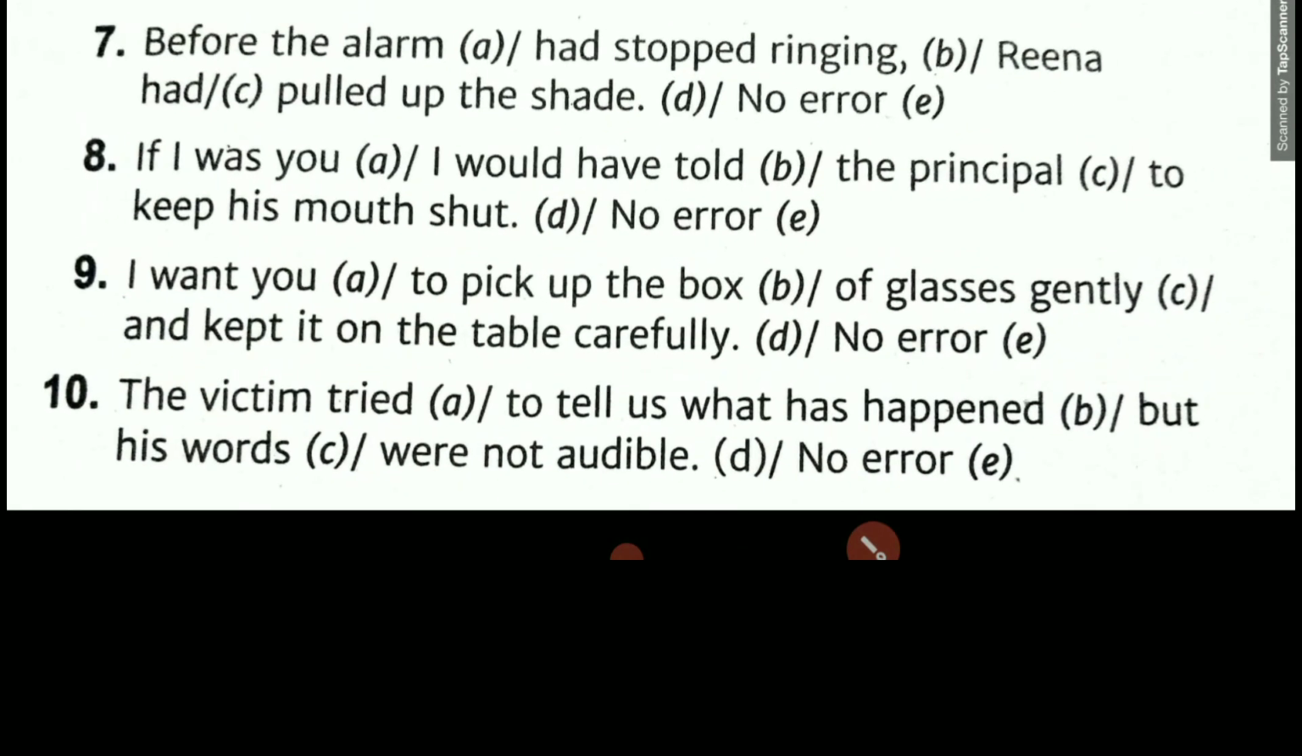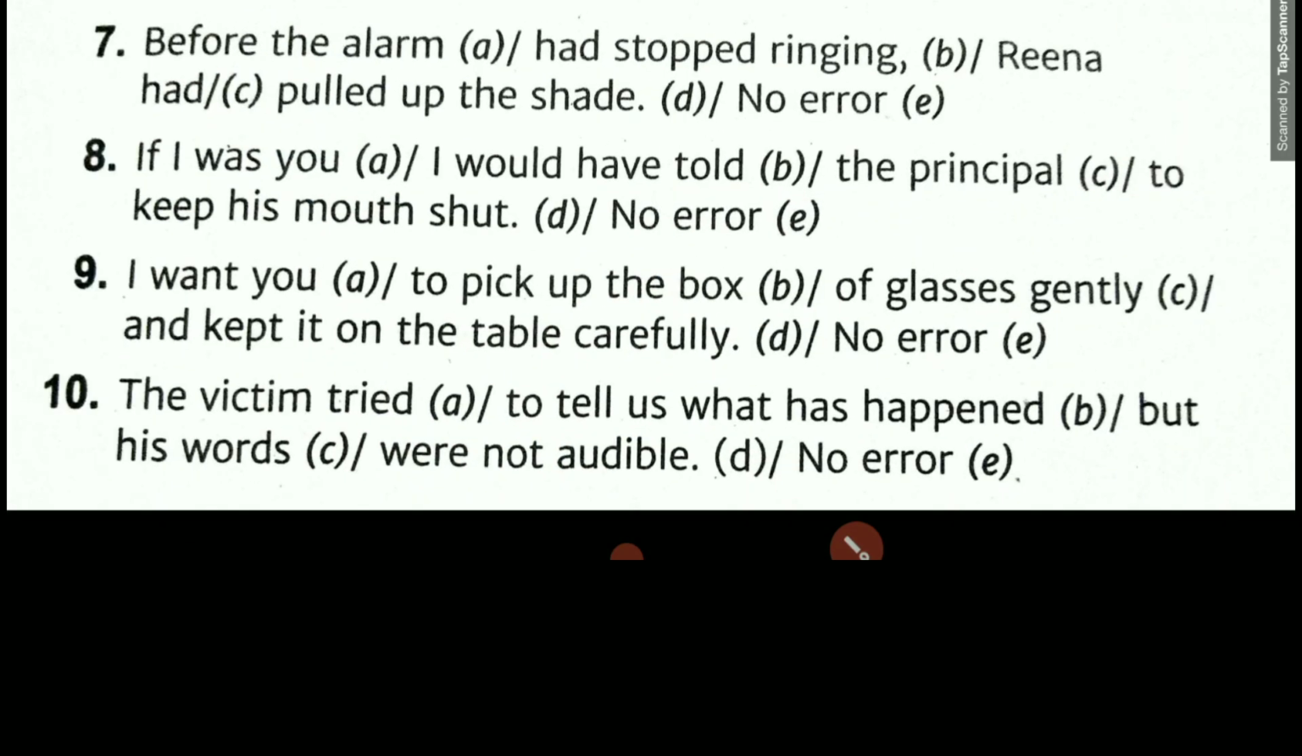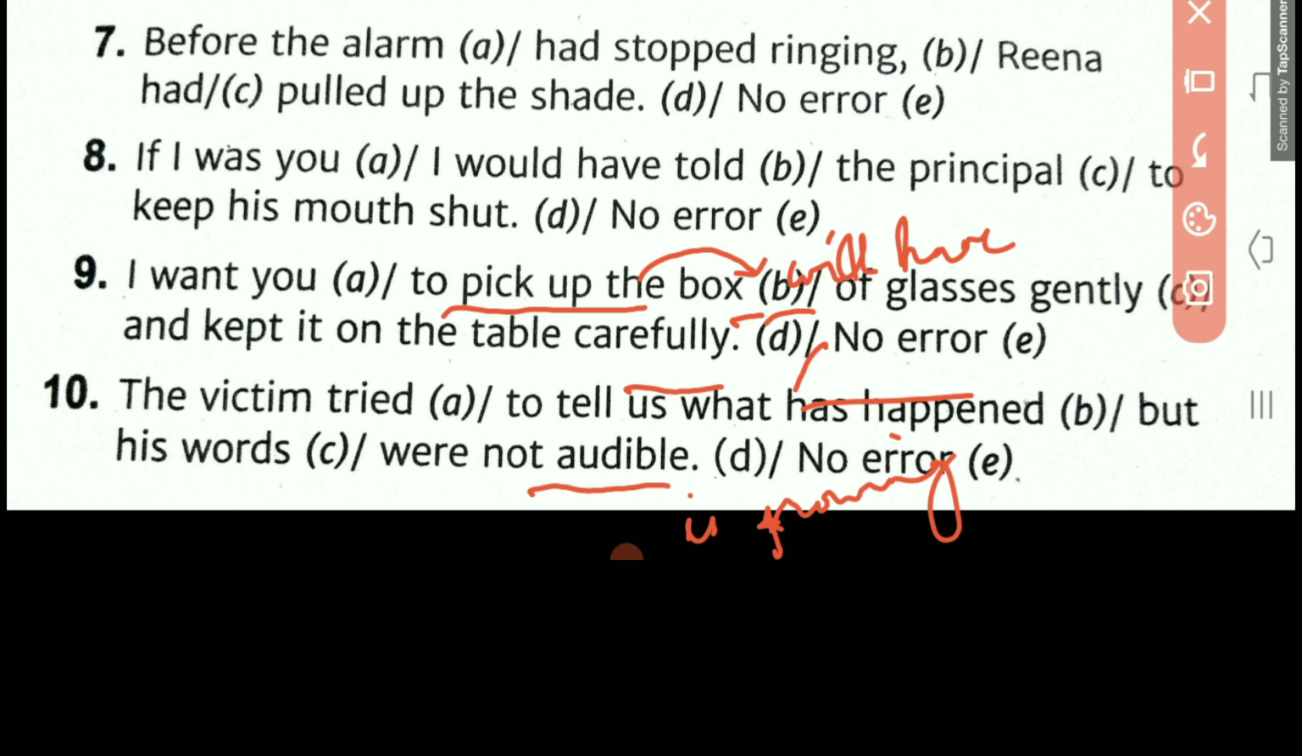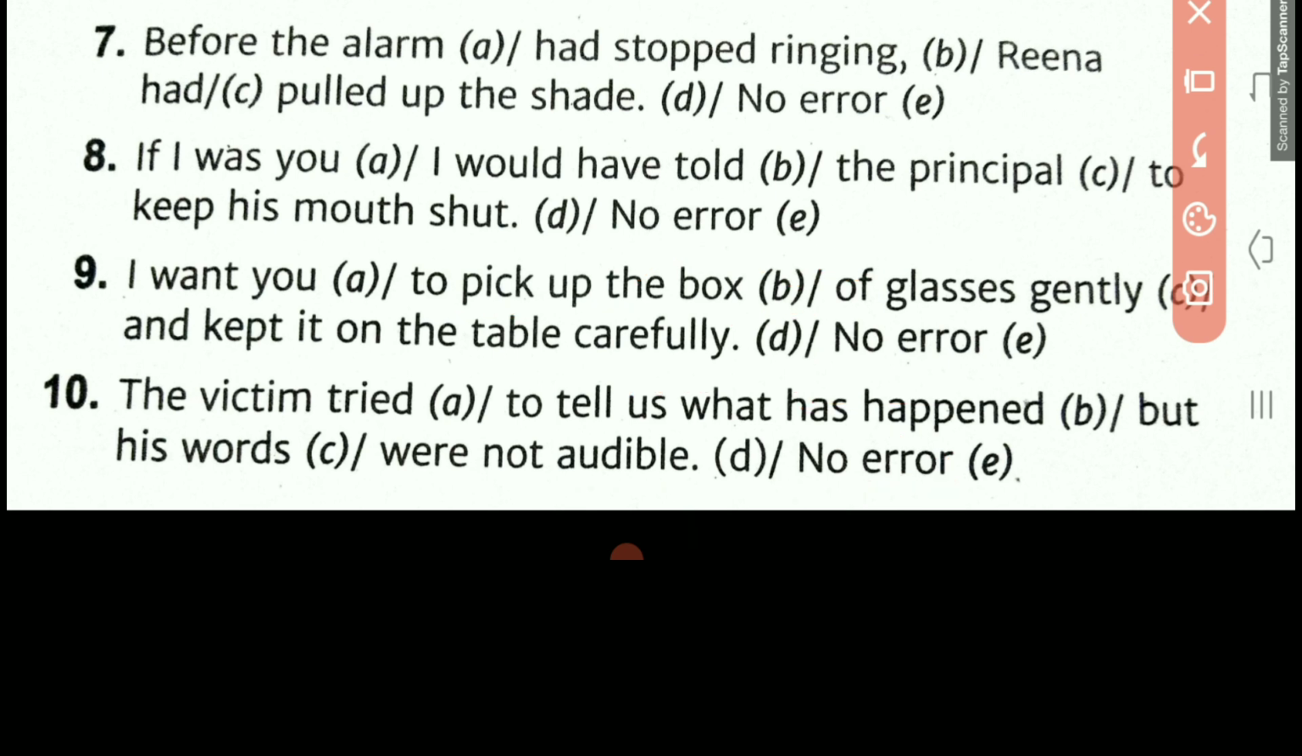Next question says, before the alarm had stopped ringing, Reena had pulled up the shade. Tell me, before the alarm had stopped ringing. Now you have to see where is the recent past. In this part I can see recent past is there. Before the alarm stopped ringing. Here Reena had done this long back. Two pasts are there, one will be recent past and one past which already took place before the recent past.